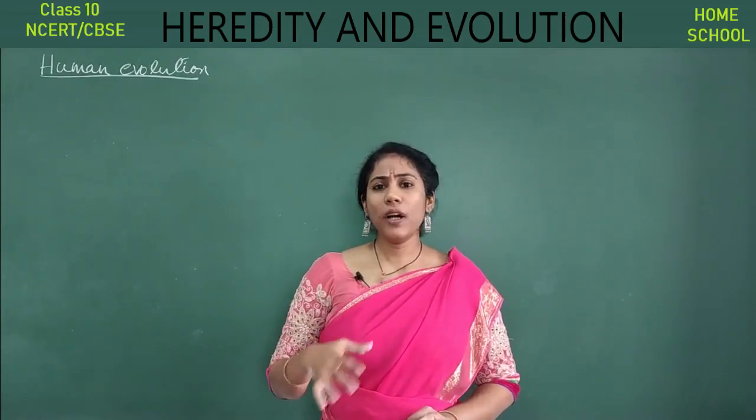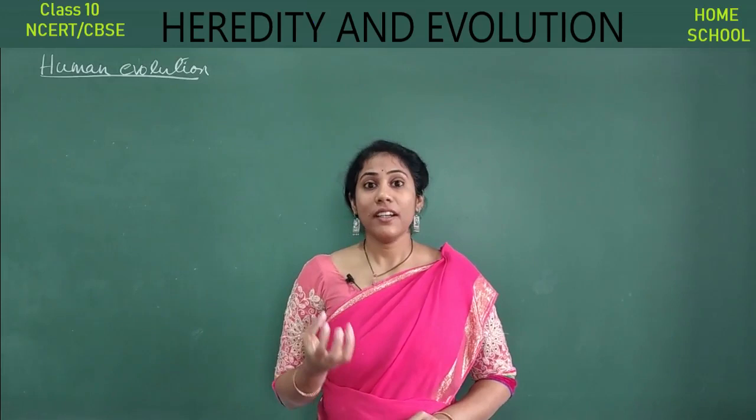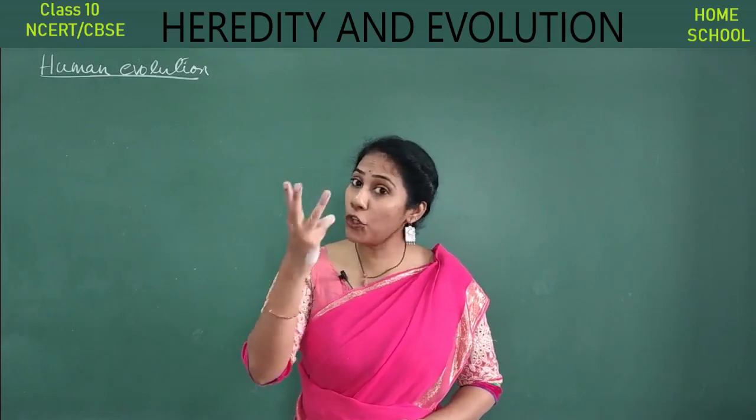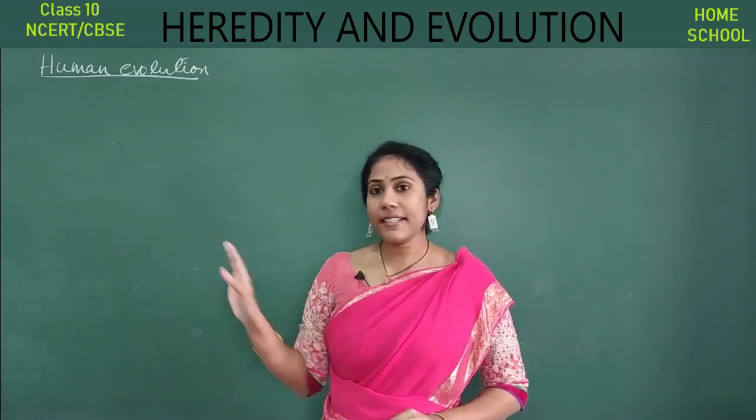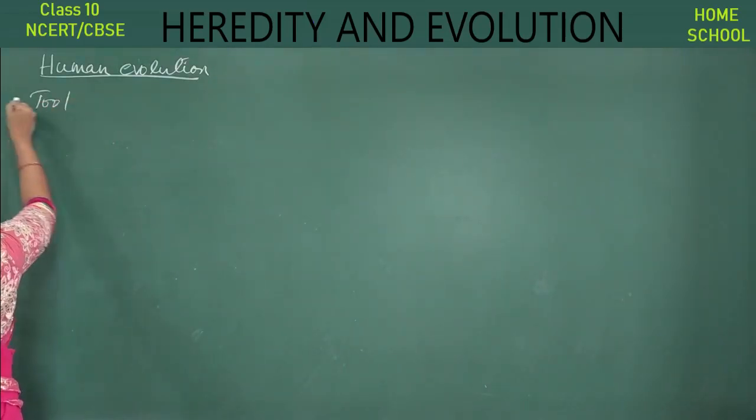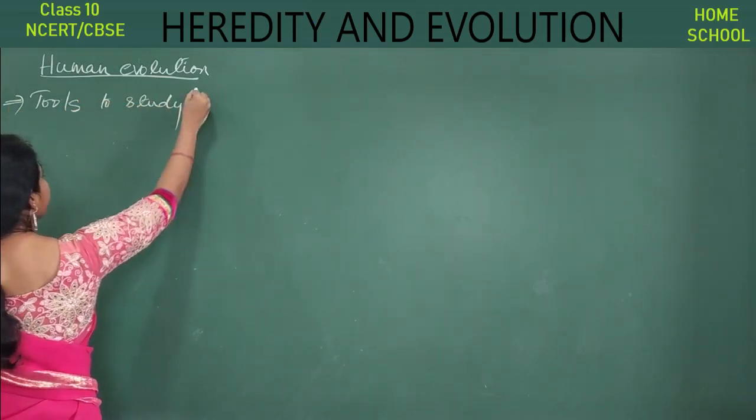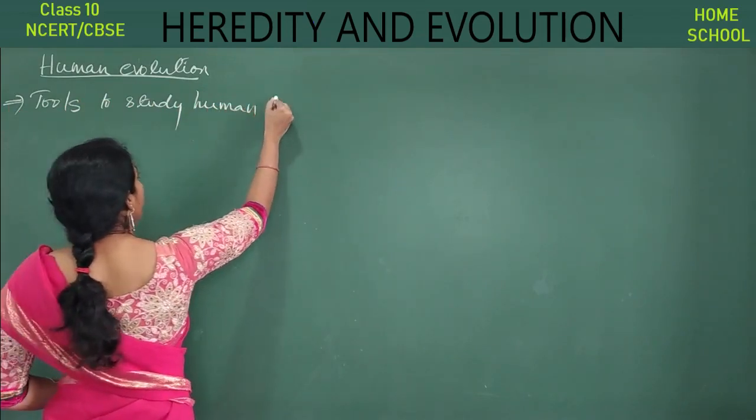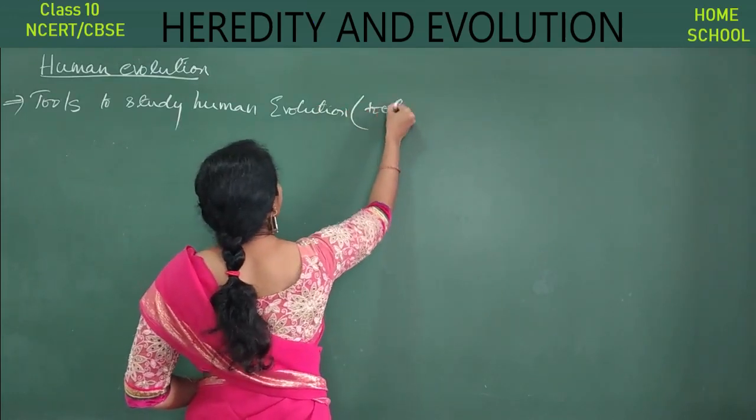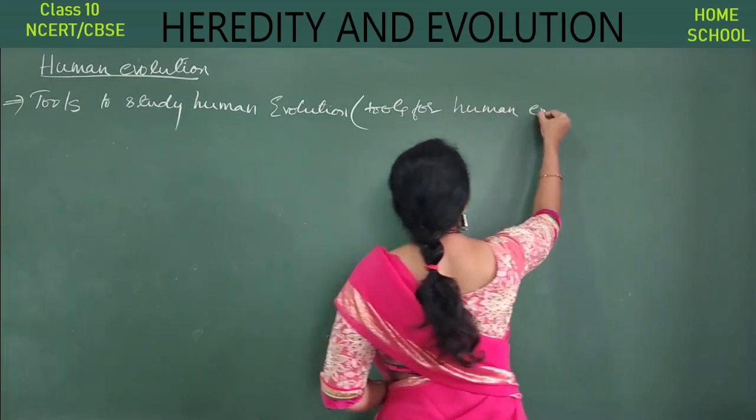And what are the different ways of studying the evolutionary relationship of humans, like how we can study human evolution? We can study it by four important tools. Let us discuss them one by one. First and foremost, tools to study human evolution, or tools for human evolutionary relationship.